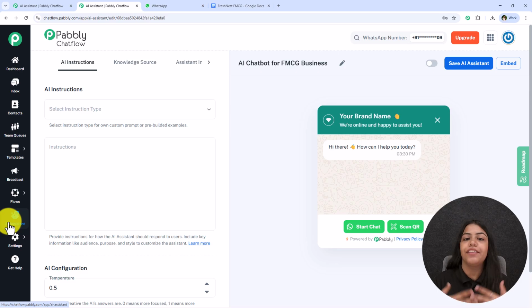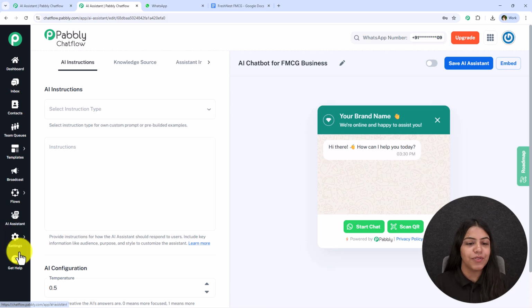Same if you are a new user, you're going to get the landing page URL of Pabbly Chatflow in the description box below. Go on that URL. In the top right corner, you're going to get the option of sign up for free. Sign up inside Pabbly Connect and follow the same. So yes, once you come on this window, you have to follow me.